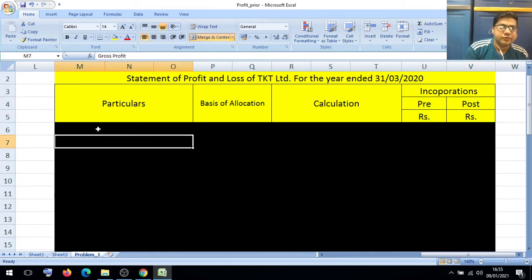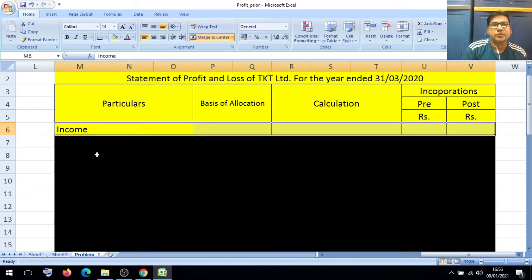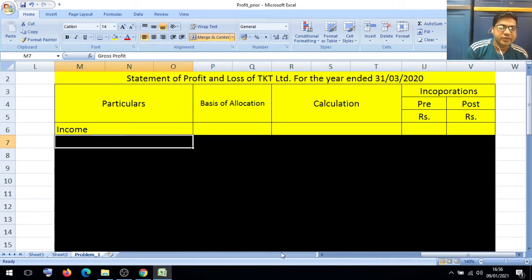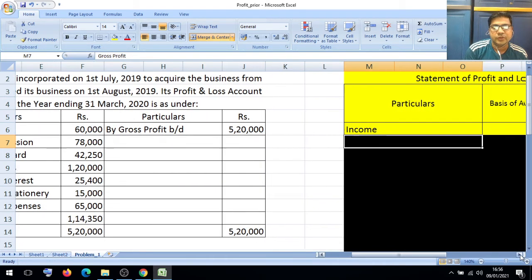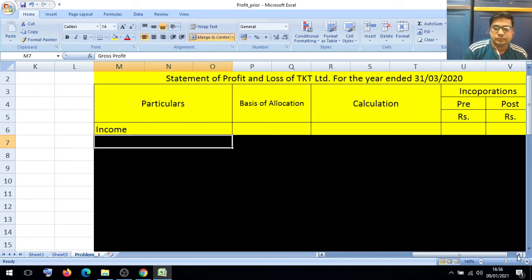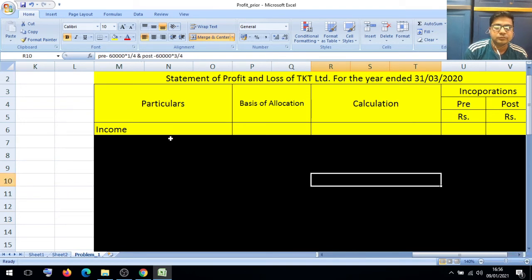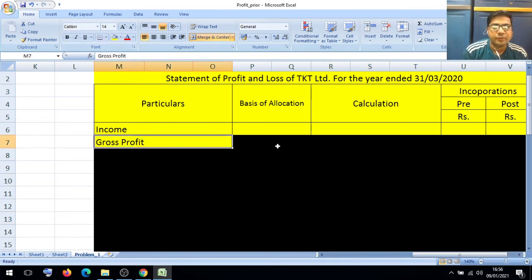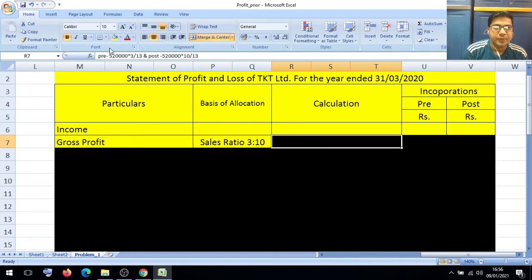Now first of all, we have to write income first. From the income we will deduct the expenses. So initially, if you see, on the credit side only gross profit is there, this is the income that we have to put here. Gross profit, we will allocate it on the basis of sales. Sales ratio is 3:10. How will we allocate?